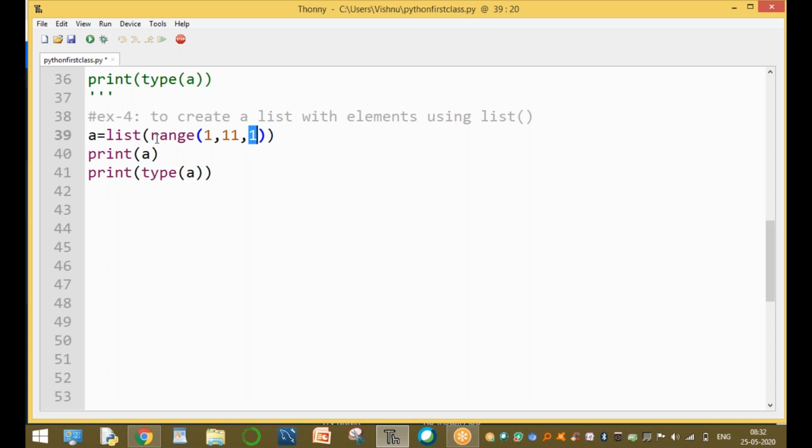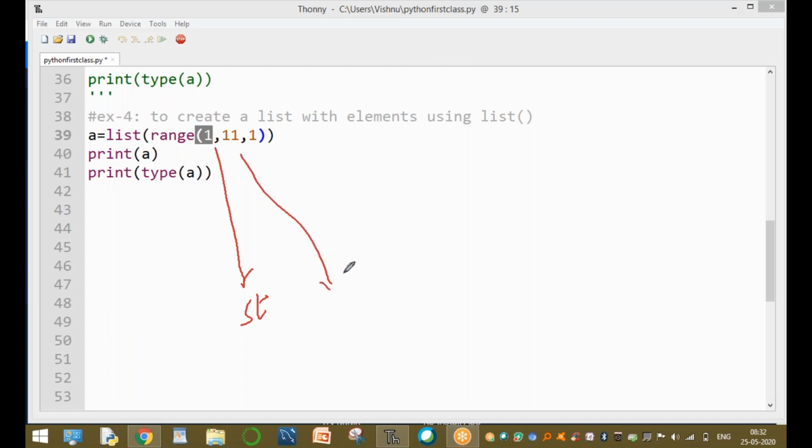This is the start value, this is called the stop value or ending value, and this is called the step value. Here we create a list with 1 to 10 values, every time incrementing by 1.